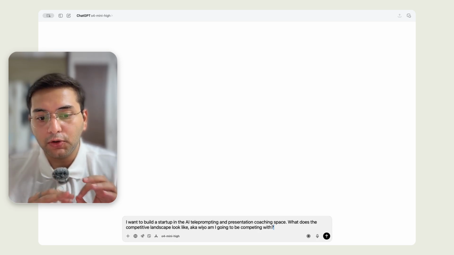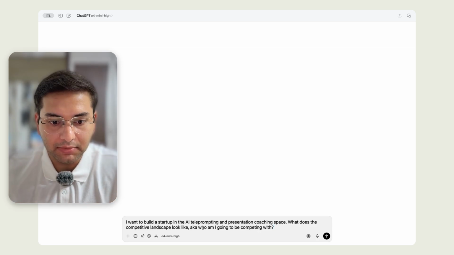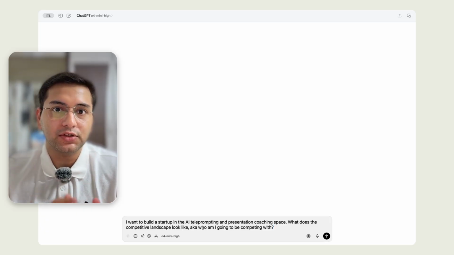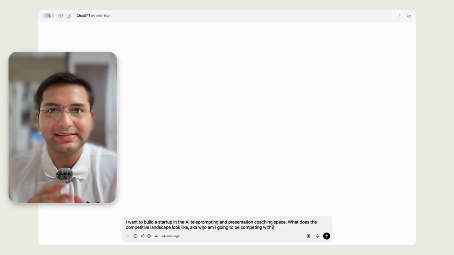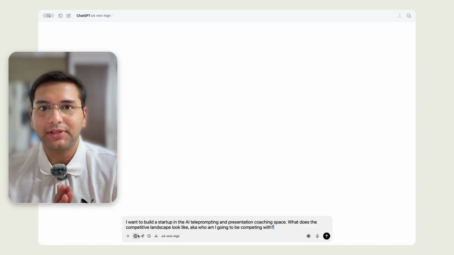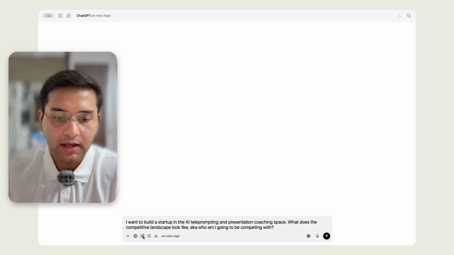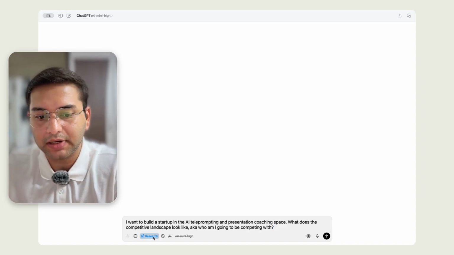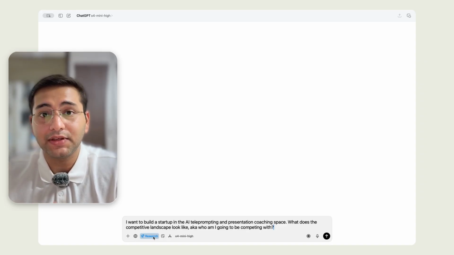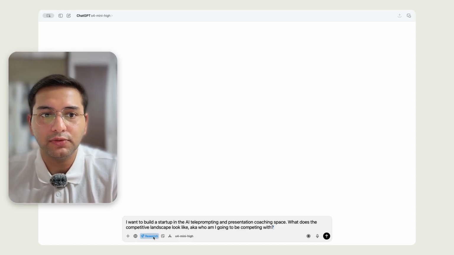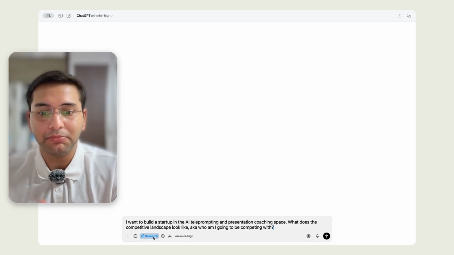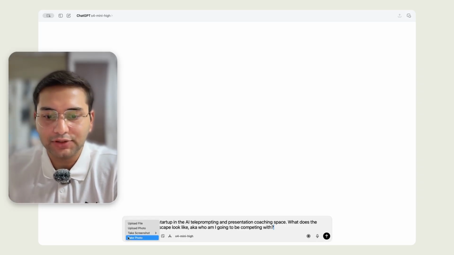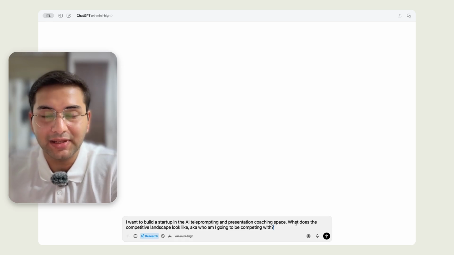One thing you want to look at in these apps, which I am going to enable, is the deep research option. Depending on which app or tool you're using, this might be called something slightly different, but it might have something around research in its name. I found that this gives a better result, especially when you want to do some research, which is what we're doing now on competitors. And you can have a look at more options here. You can upload a file, photo, whatever. For the ChatGPT model, of course, I'm using O4 Mini High.